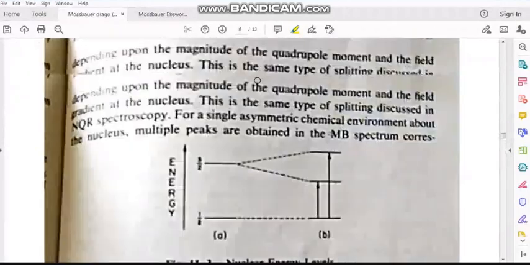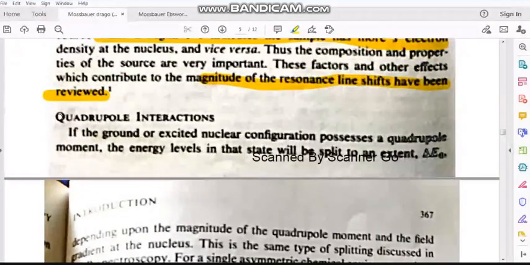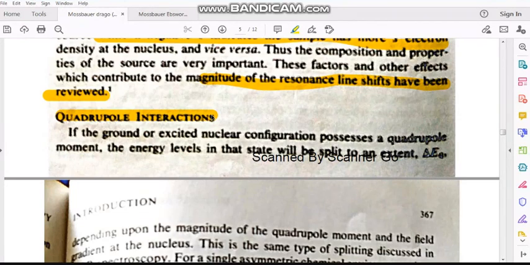Okay, another one, quadrupole interaction. We are talking about the nuclear transition. Already we know that in EPR, if a nucleus has an I value greater than or equal to 1, it has a quadrupole moment, and we can call it a quadrupole nucleus.